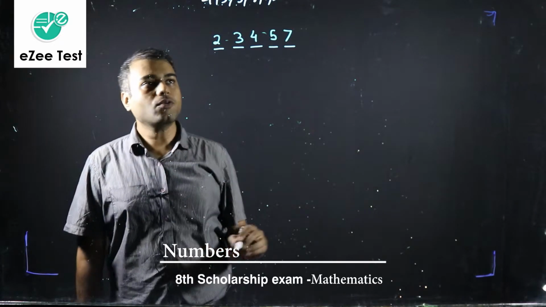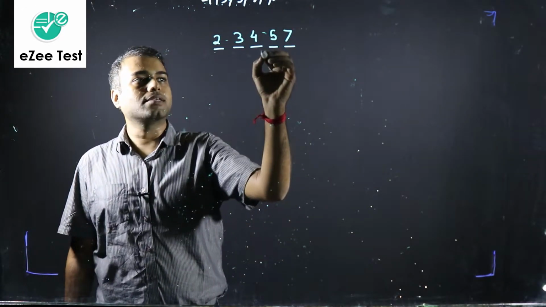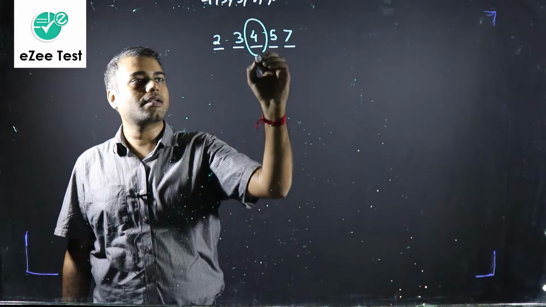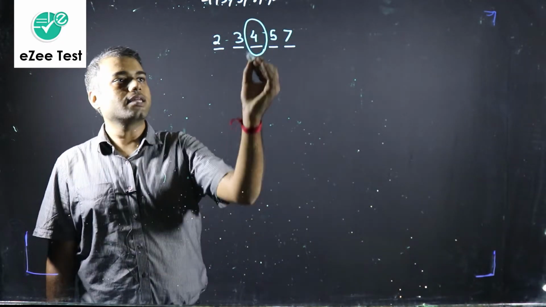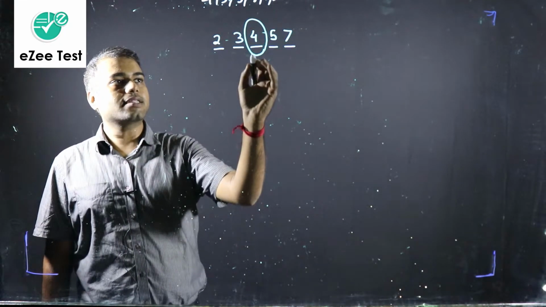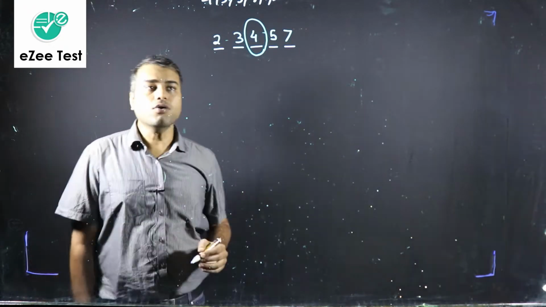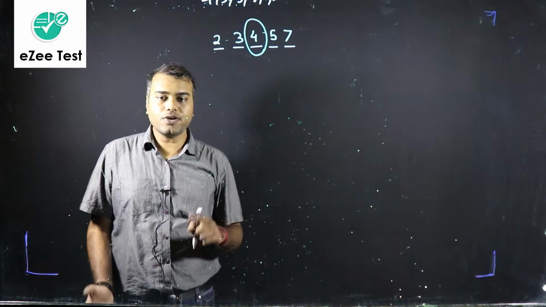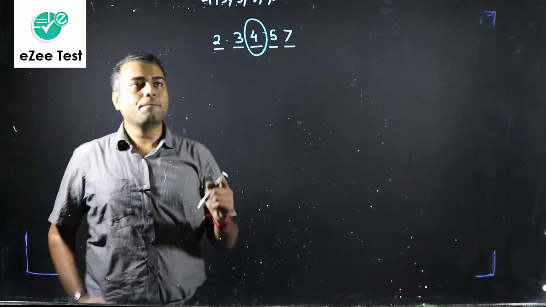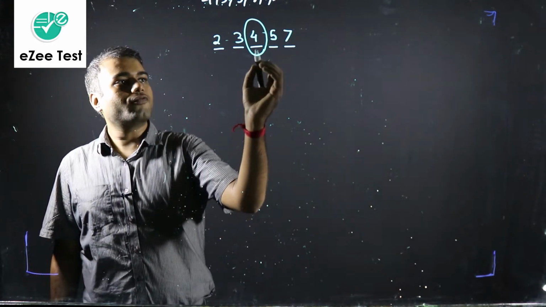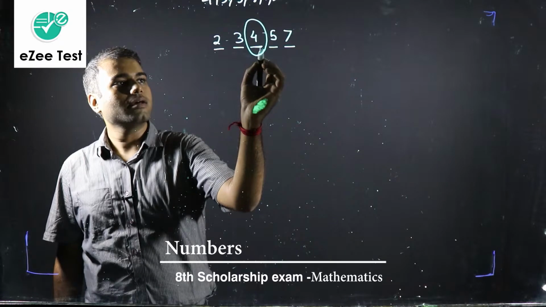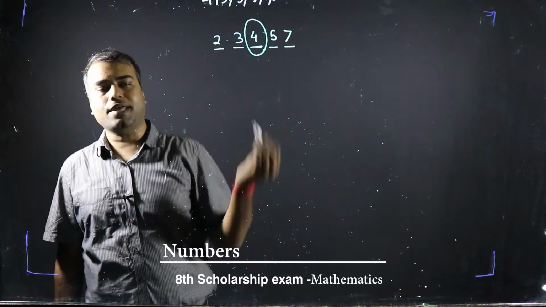Fine. And what is at the 100th place? 100th place means this place. Okay, the number 4. This is at the 100th place. Now, the difference between the term face value and place value. Place value means the value which this number is getting from this place.